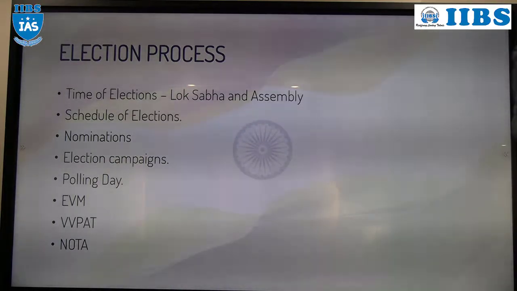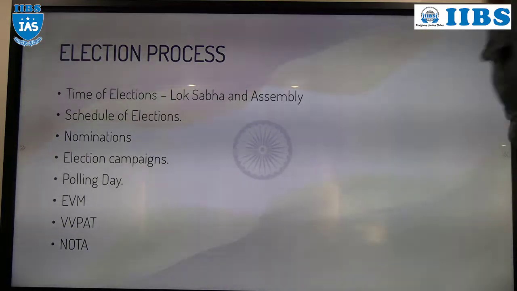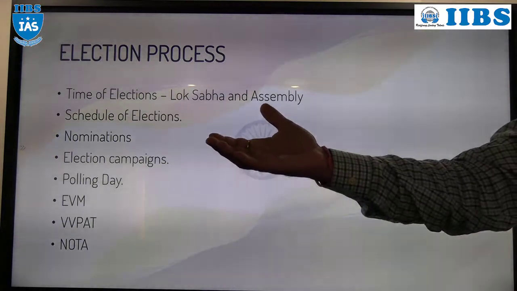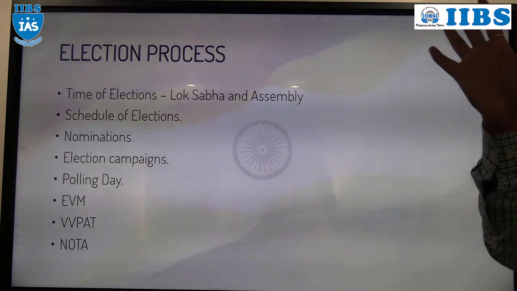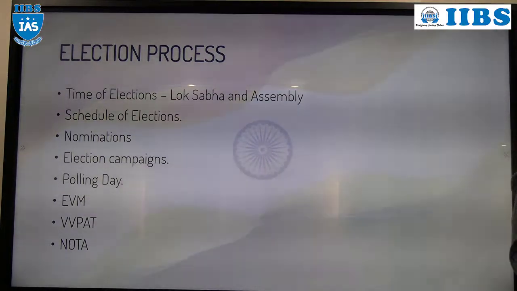5 years. So before completion of the 5 years, the Election Commission of India will conduct the election. And the gap between the last session of the assembly and the first session of the new assembly should not be more than 6 months. But if the assembly is dissolved, then the Election Commission of India will conduct the by-elections within 6 months.